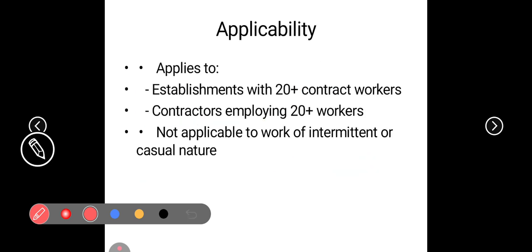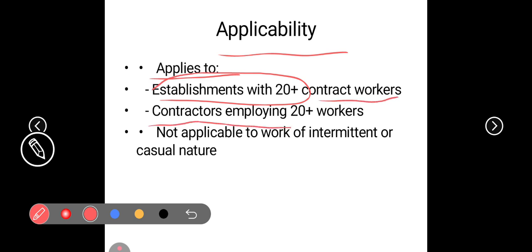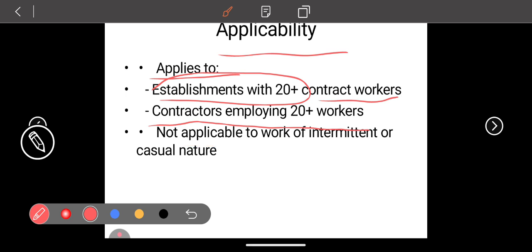Let's move on to another slide. Applicability: where is it applicable? It applies to establishments with 20 plus contract workers, and contractors employing 20 plus workers. It is not applicable to work of intermittent or casual nature. Remember one thing. This is the most important thing that we should know: it is not applicable to work of intermittent or casual nature, which means work not on a regular basis.